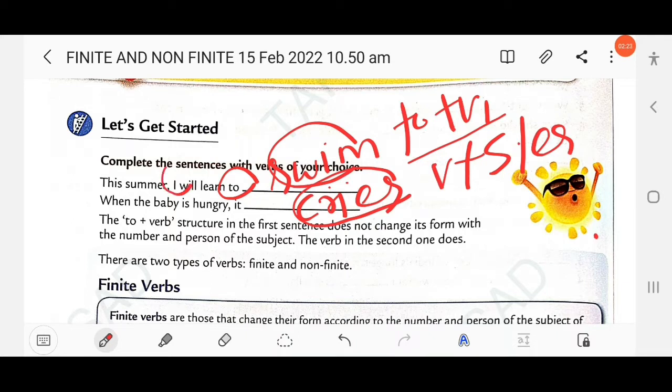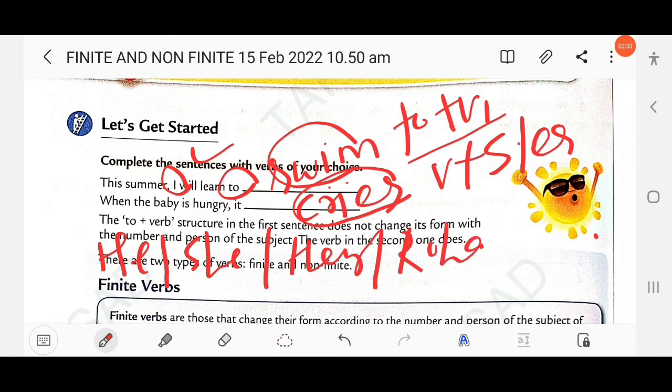Here the subject is I. If you use a different subject like he, she, they, or Rohan, you will notice that to plus swim remains unchanged. So this is known as a non-finite verb.